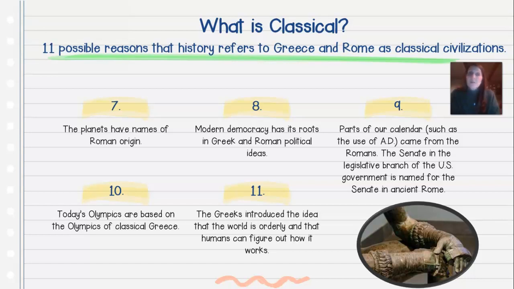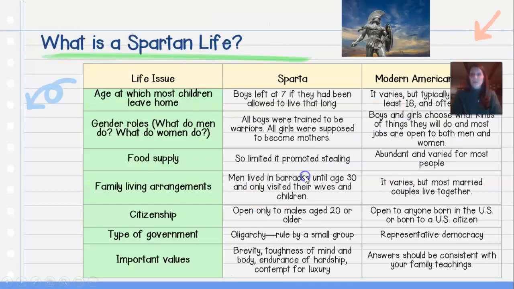Point number 9, parts of our calendar, such as the use of AD, come from the Romans. The Senate and the legislative branch of the United States government is named for the Senate in ancient Rome. Point number 10, today's Olympics are based on the Olympics of classical Greece. And then point number 11, the Greeks introduced the idea that the world is orderly and that humans can figure out how it works. So you're going to learn more about that too in 7th grade.